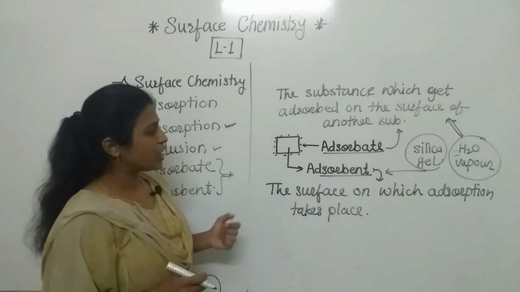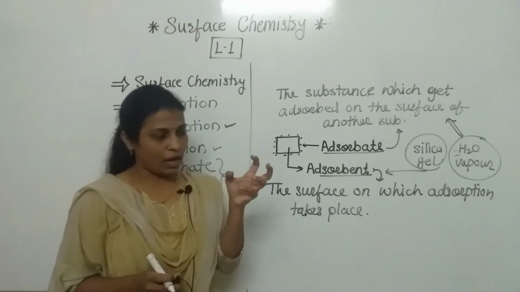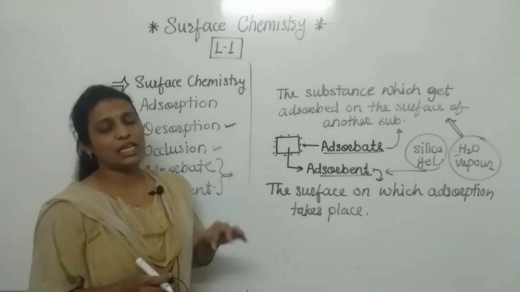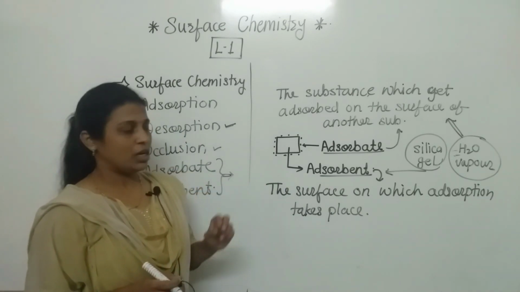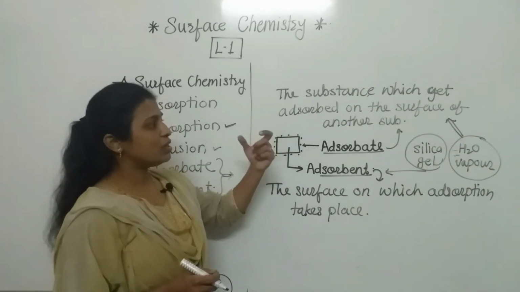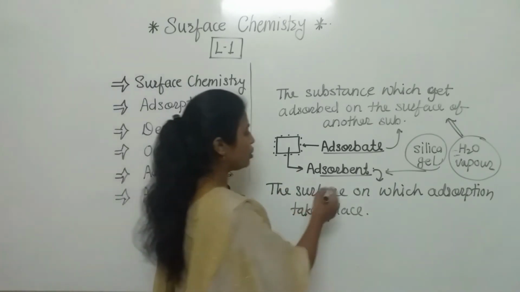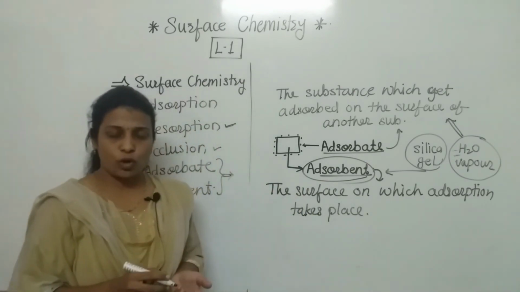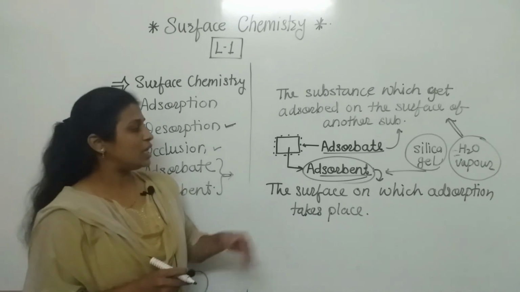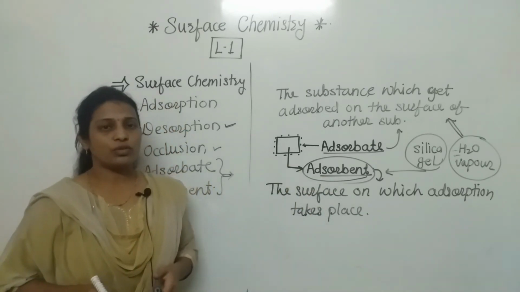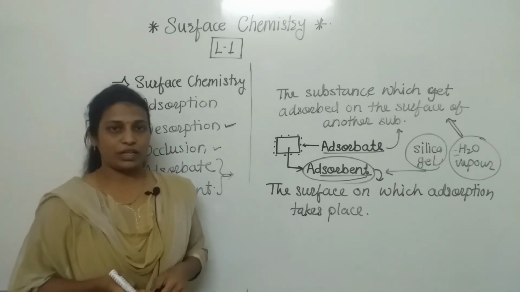Another important point: as we have seen, desorption means the removal of adsorbed substances, which can be done by heating or by reducing the pressure. So which are the good adsorbents? One important point is that those adsorbents or substances providing a large surface area are the good adsorbents. So here we have completed our first lecture. In the next lecture we will discuss another new point. Thank you all of you.